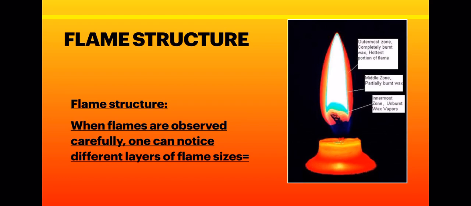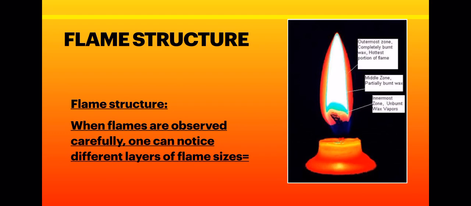So here the carbon particles, as I told you earlier, in wax, carbon and hydrogen are there. These carbon particles do not get burned completely. Why are they not burning completely? Because they are not getting oxygen. For complete combustion, more oxygen is needed. If the fuel is not getting a proper supply of oxygen, it will not burn completely. So partial combustion takes place, as a result of which unburned carbon particles are left behind, and you will get a yellow colored flame. This yellow colored flame is said to be the light giving flame or luminous flame.